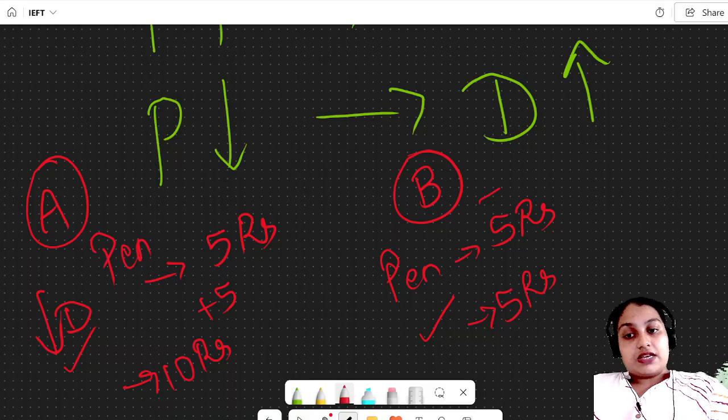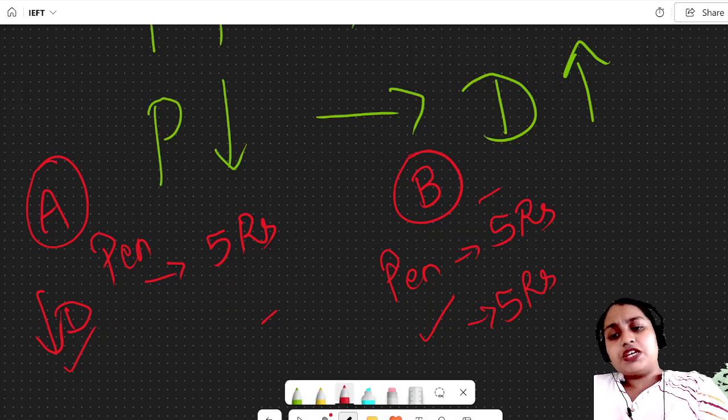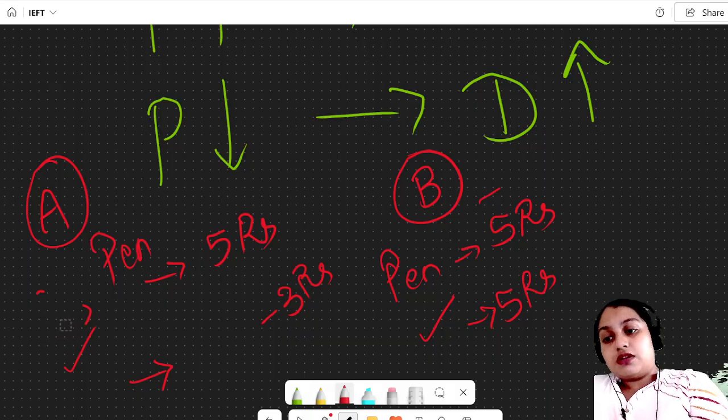Now the same case again. Instead of increasing by 5 rupees, this shopkeeper decreased the price. Now we don't have this 10 rupees. Instead of increasing by 5 rupees, what did he do? He decreased it by 3 rupees. So now the cost of the pen is how much? 2 rupees, right?